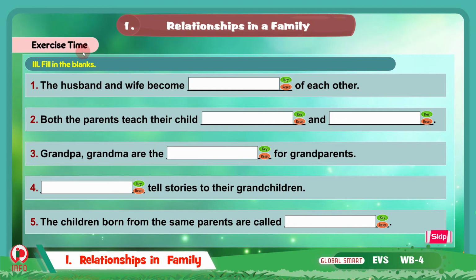Now under exercise time, the third bit here is fill in the blanks. 1. The husband and wife become dash of each other. So here we have to write the correct word to complete this sentence. The husband and wife become partners of each other. So we will write here partners.